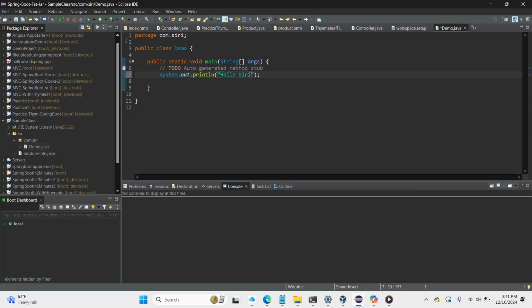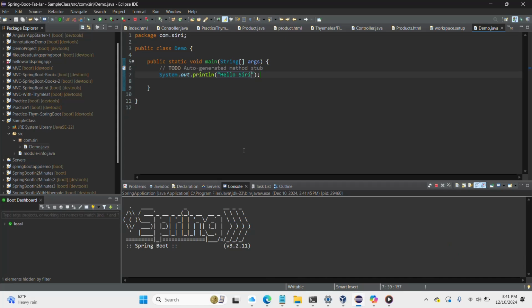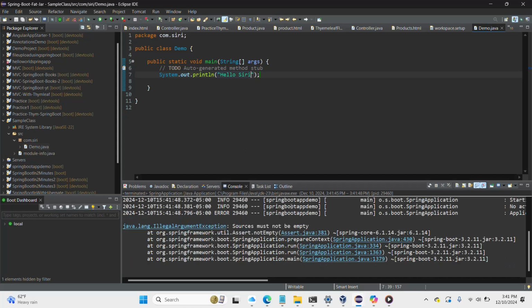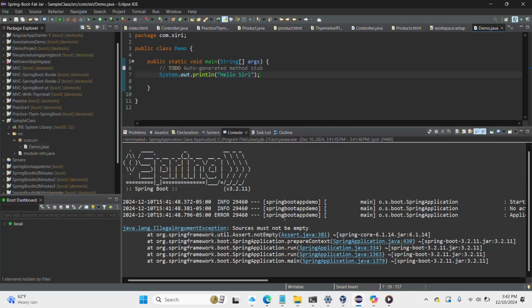Then you can hit save, and then you can run from here. This is how you run it. Here it says the sources cannot be empty. What does it mean?